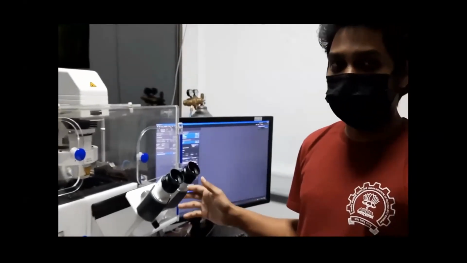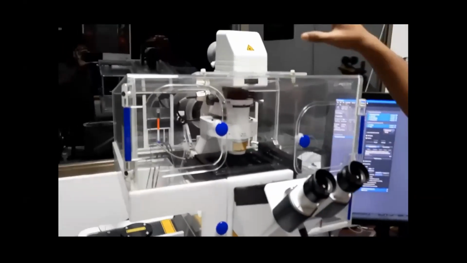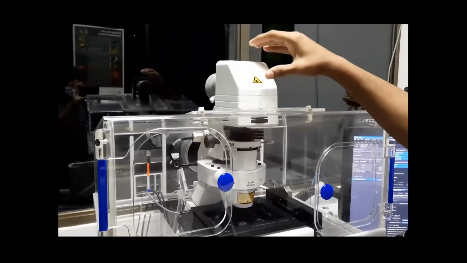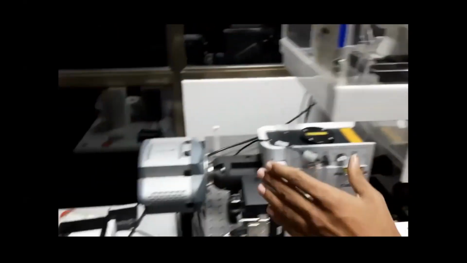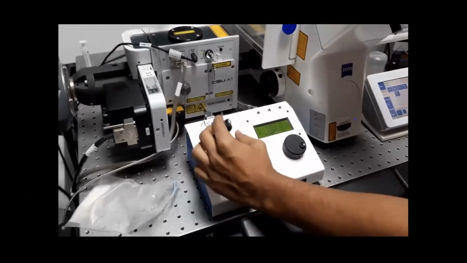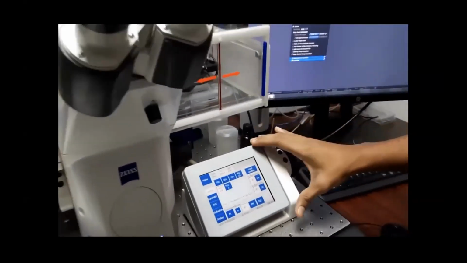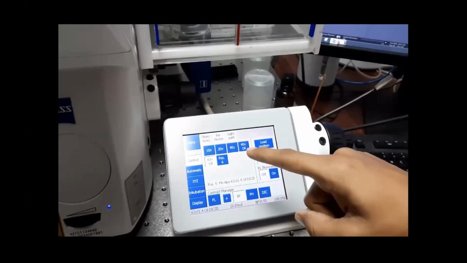Spinning disc confocal microscopy situated at the Bioscience Department, IIT Bombay. As you can see, this is the laser equipment and this is the microscope setup. This is the main light source, where the light bulb is situated and from where the laser comes. And this is the eyepiece and this is the camera to capture the images, and this is the joystick controller to control the stage where we keep the specimen, and this is the control panel from which we can change different objectives manually, ranging from 10x to 63x.